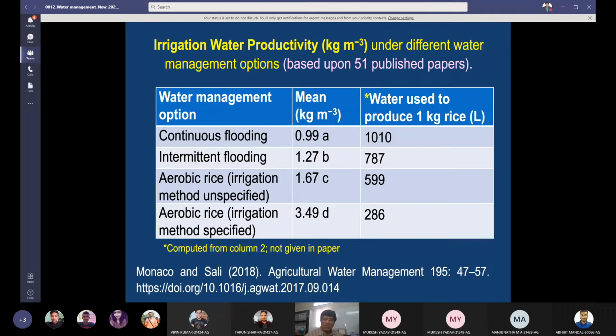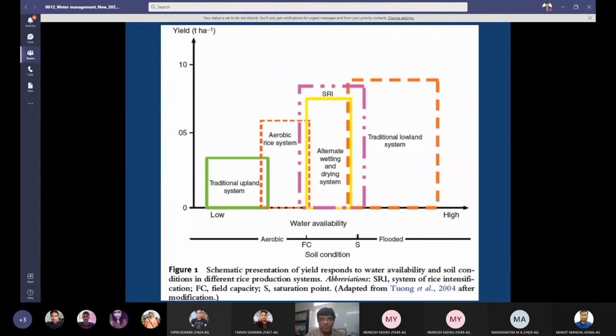It is not that I will follow aerobic rice and I will get more rice with less water, but we need to see the total quantity of rice that is going to be produced by the aerobic method. So we need to see totality, and finally economics is the best decider. Economics will decide the things. This slide I have already shown you. More water, more yield. But of course, more water, less water productivity. More water input, less water productivity.